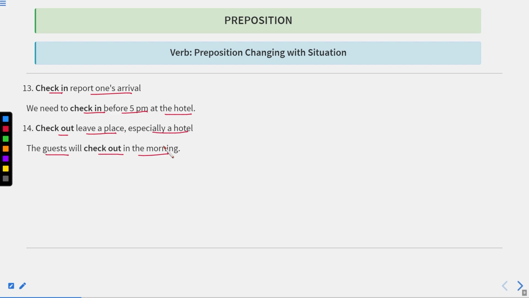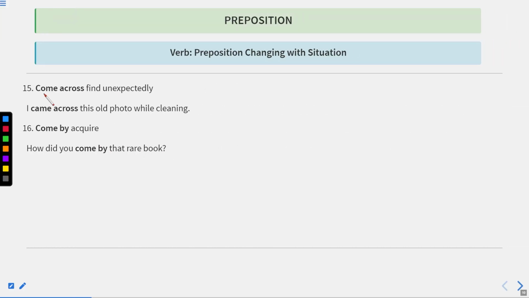Okay, it means they will leave the hotel in the morning. Now let us move to the next one. The next is come across, which means find unexpectedly. It means when we did not expect anything and that happened, or that we run into someone. It means we find or meet someone unexpectedly. That means we have come across.